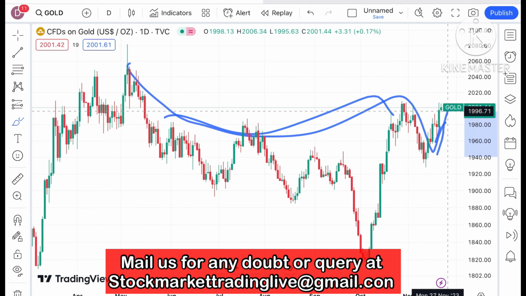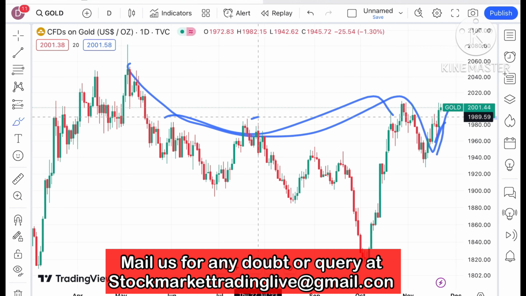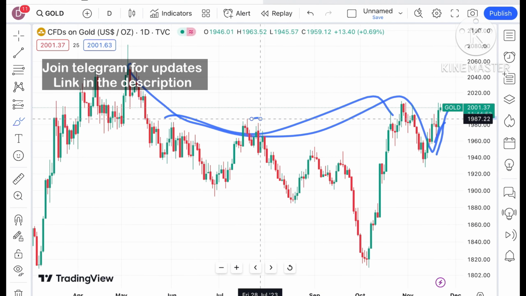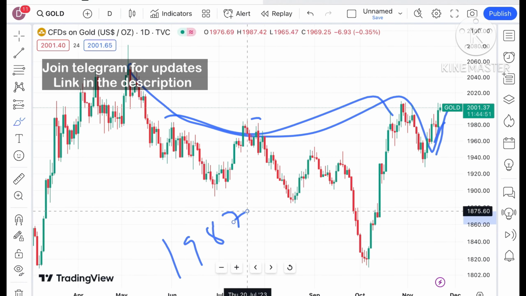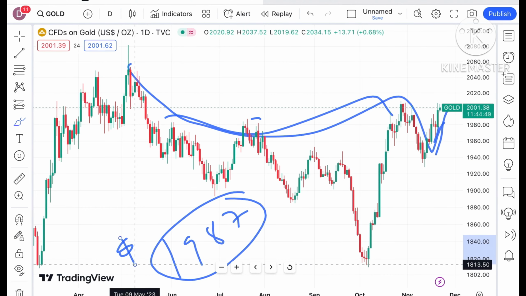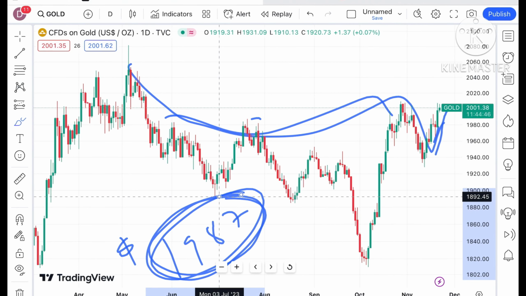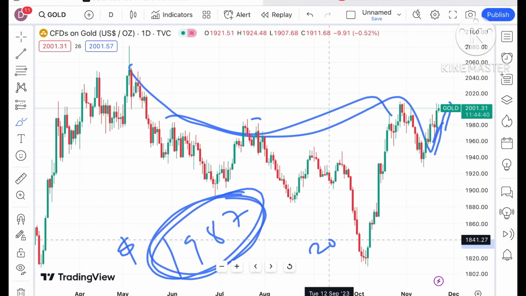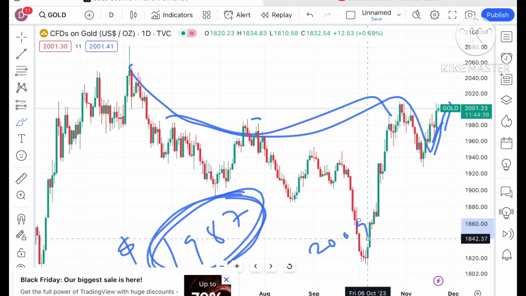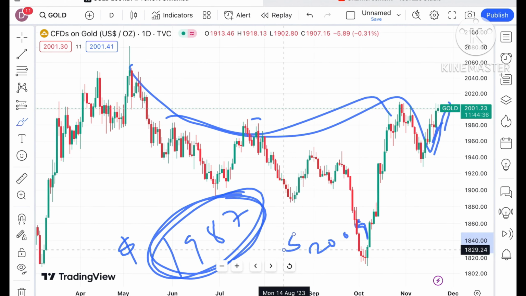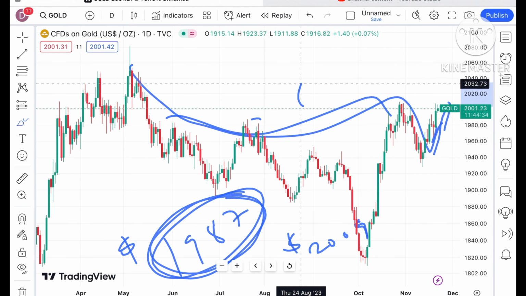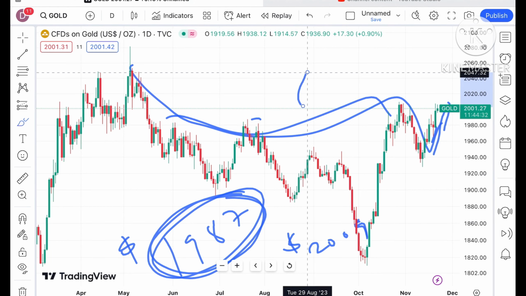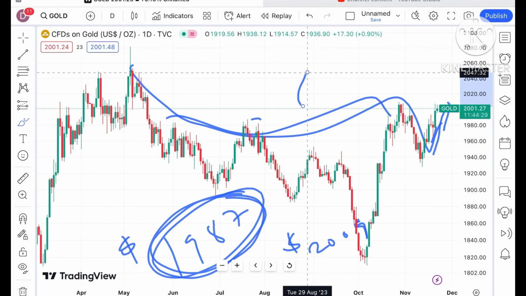Probability of going further upside we can see, because the price is already above a resistance at a level of 1987. Now this will act as a strong support. If the price comes close to below this level, a further fall we can see, but it is already on the upside, and there is a higher chance that it can cross a level of $2009, with a probability of going towards 2032 also, and then to a level of 2047 and then further upside.